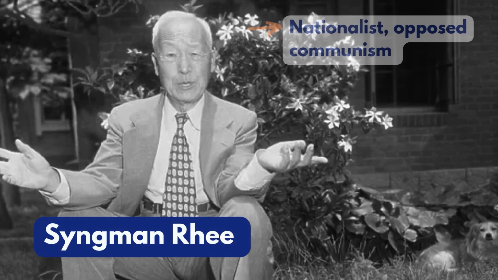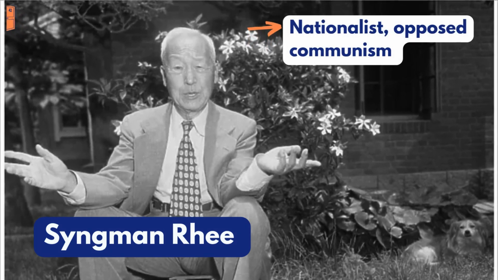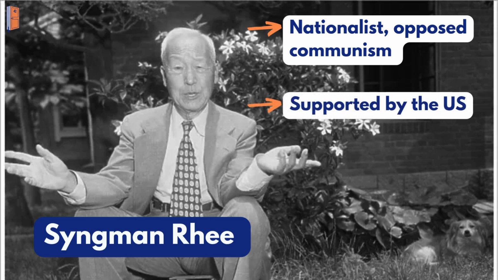Syngman Rhee was a Korean nationalist who had trained to be a lawyer in the US. Rhee strongly opposed communism, which led the US to support him.